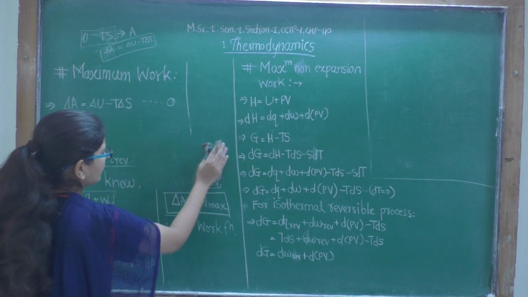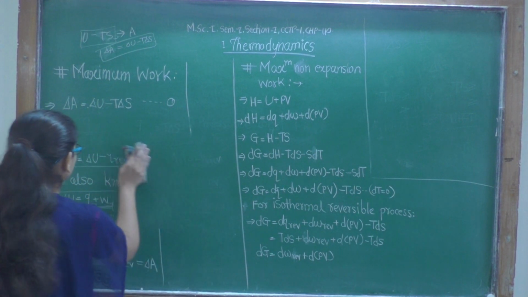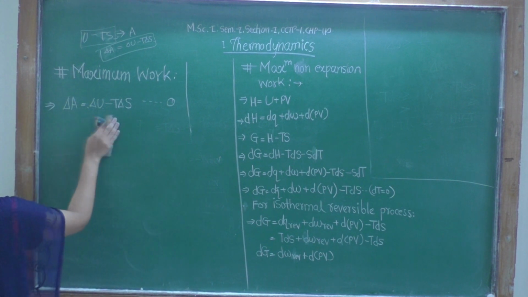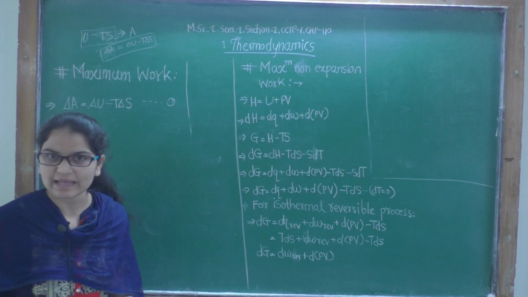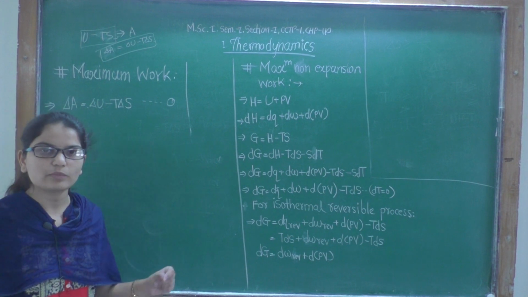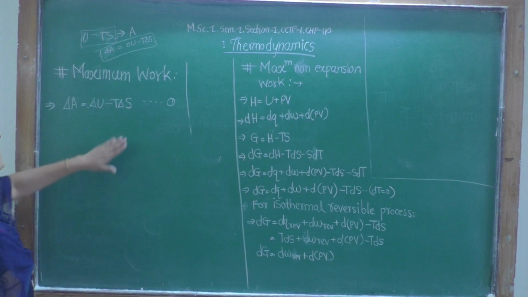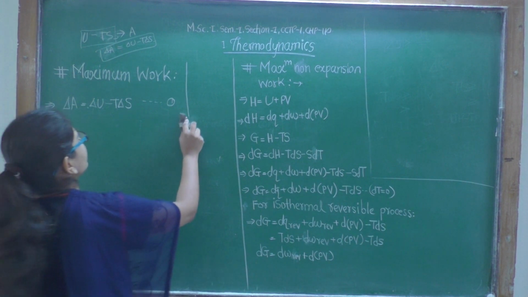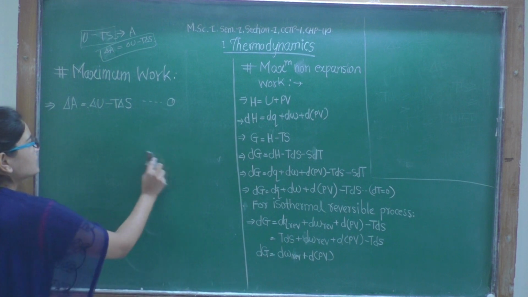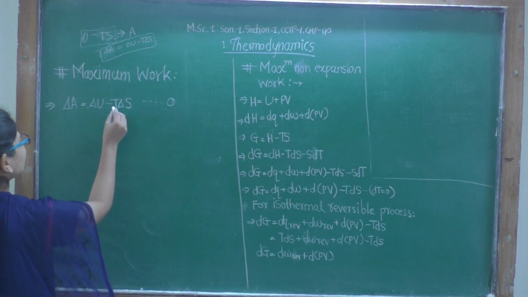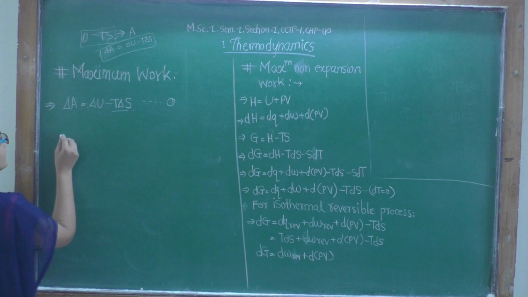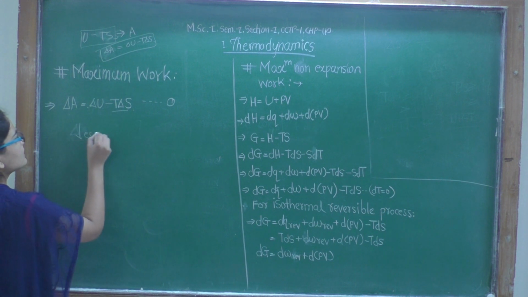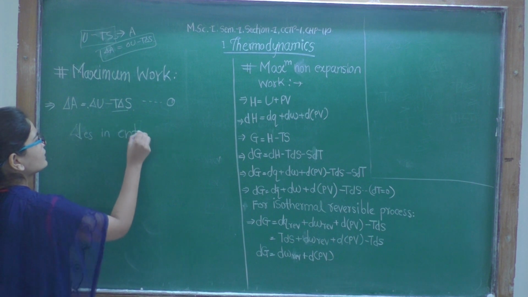Now we have the relation delta A is equal to delta U minus T delta S, right? It is the change in Helmholtz free energy. But what does the equation convey to us? If we say delta S, there is a decrease in entropy.